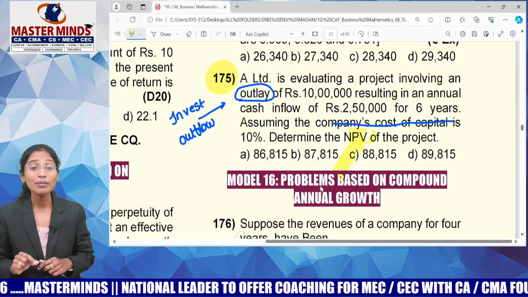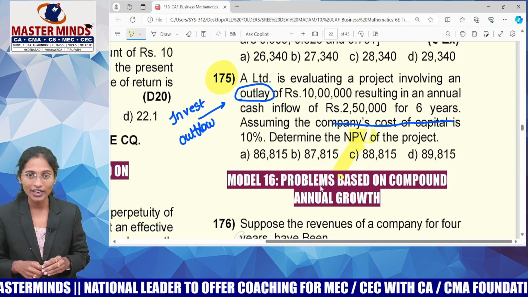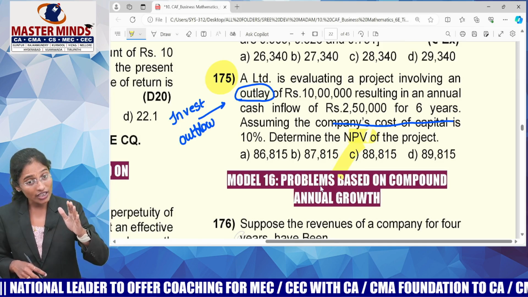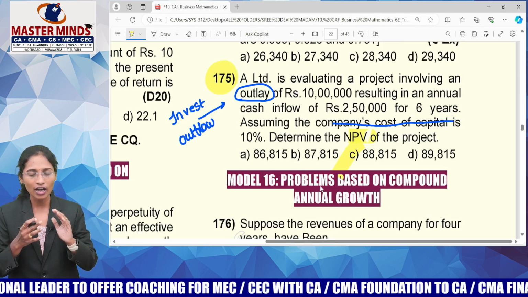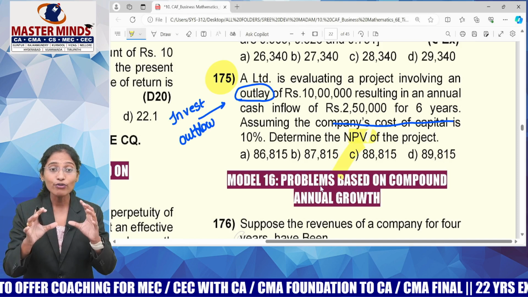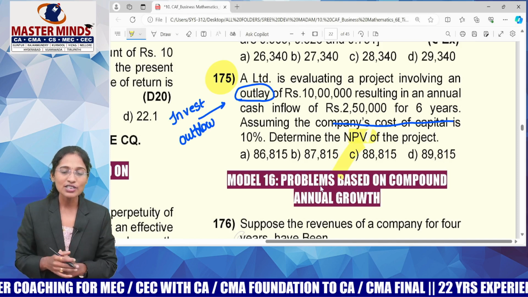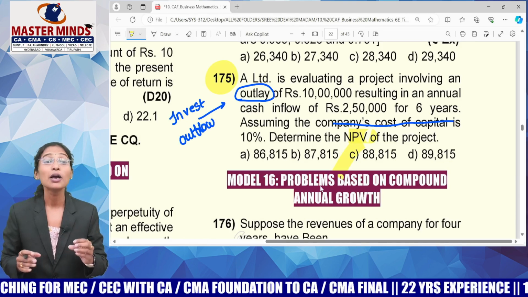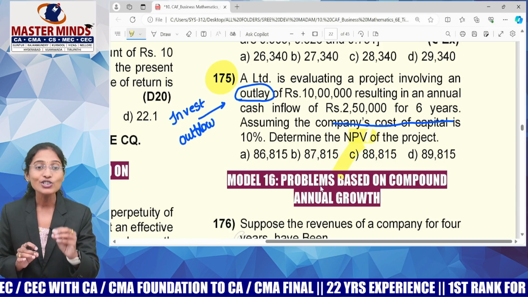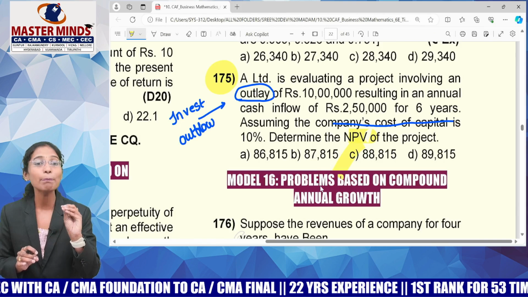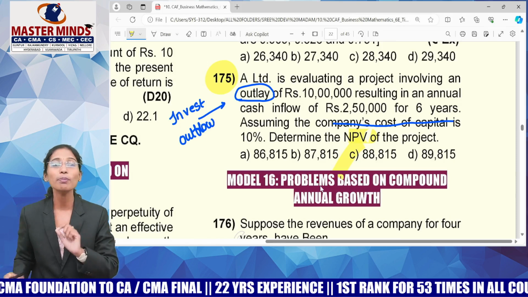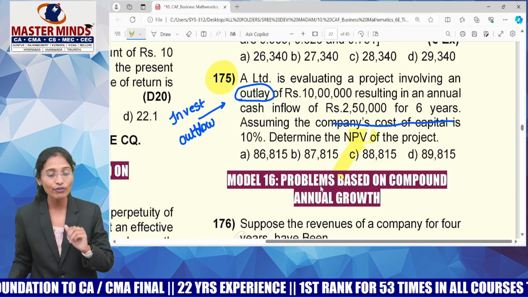These are future projections, as people call them. After investing this 10 lakhs, I may get 2,50,000 or I might not get it. But it's just a simple view of my future. My net present value is 88,815, which means I'm getting a profit only. There is a chance of getting profit, so I can happily invest here, as I'm not getting any loss. That is the use of NPV, guys.